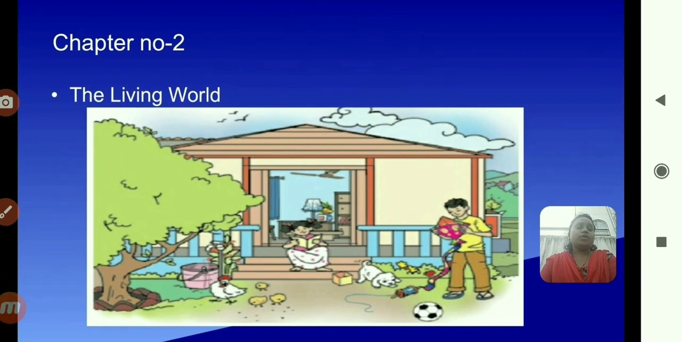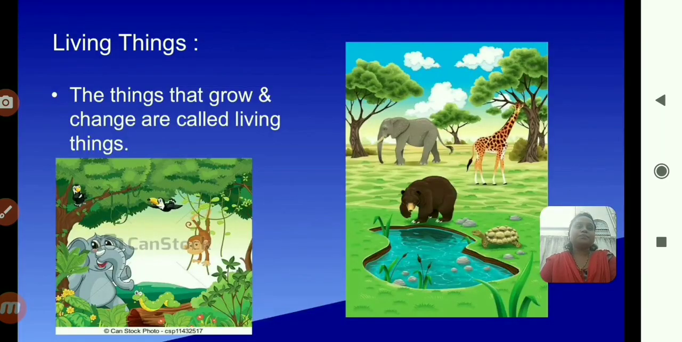But these objects you have to classify in the living things and non-living things. So first of all you have to know the meaning of the living things and non-living things. So what is meant by living things? The things that grow and changes are called as living things.